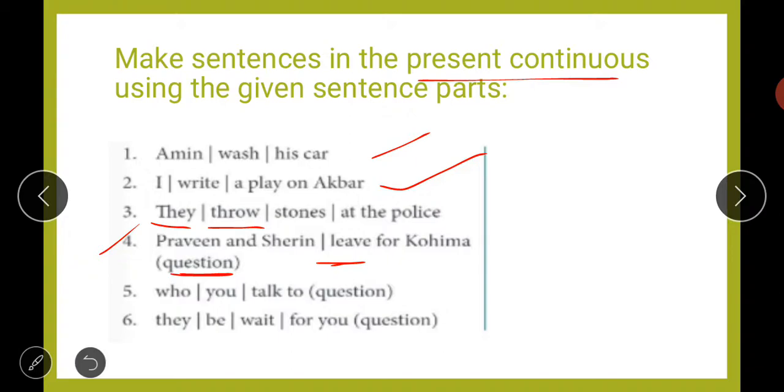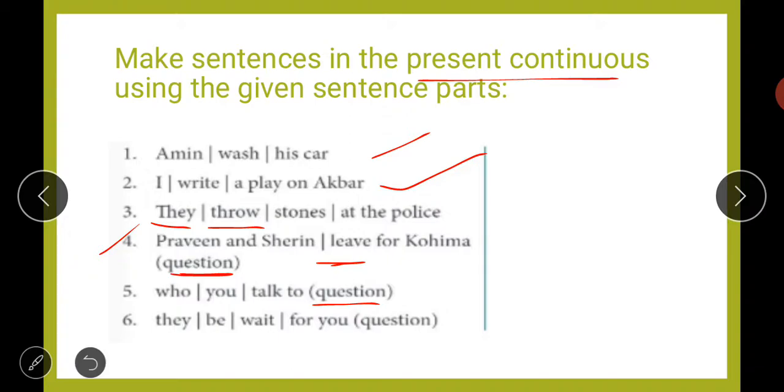Now students, if we talk about this, again we have to form a question, and here they have already given a question word, who. Whenever any question word is given, what, who, whom, where, when, then you need not put the helping verb at the starting. You will just start your question with this question word. So how will we make the question from this one?